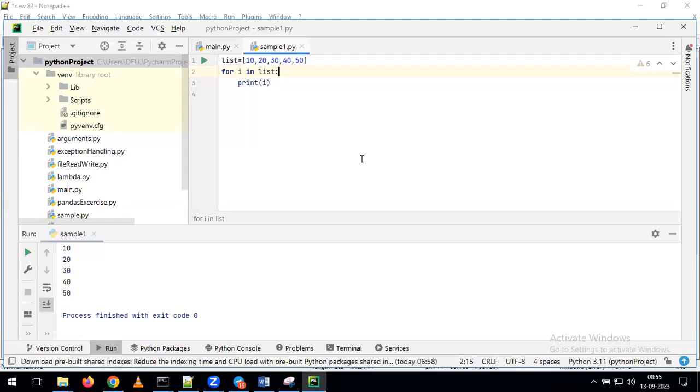Don't get any kind of confusion. Whatever you ran in IDLE, we can run all those programs in the notebook. Whatever programs we ran in the notebook, we can run all those programs using the PyCharm IDE also. From today onwards, we are discussing all the examples with the help of the PyCharm IDE.